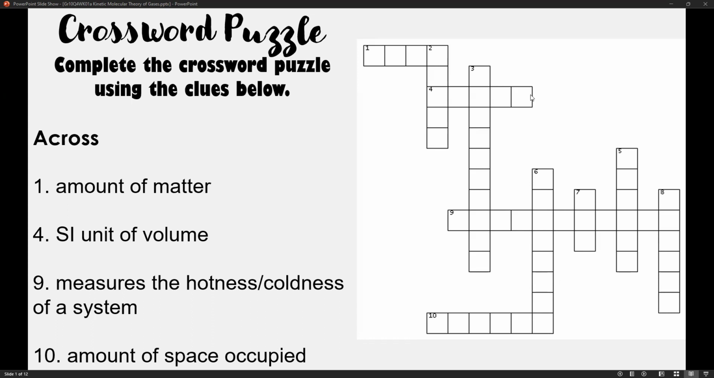Let's start first with all the words that will be filled in across. Number one, amount of matter refers to the mass. Number four, the SI unit of volume is liter, symbolized by capital letter L. Number nine, measures the hotness or coldness of a system. This refers to temperature. And number 10, amount of space occupied refers to volume.